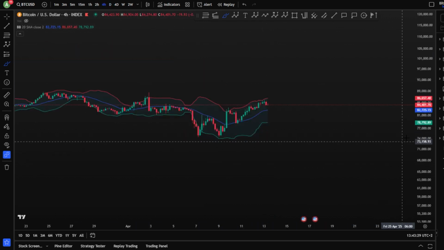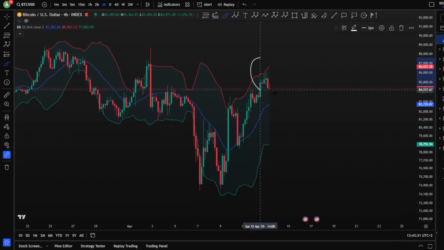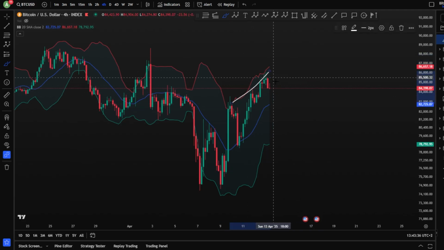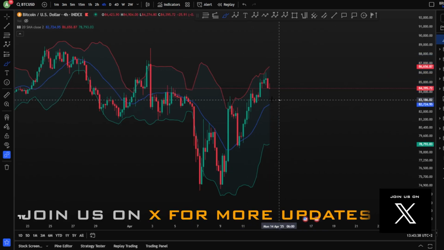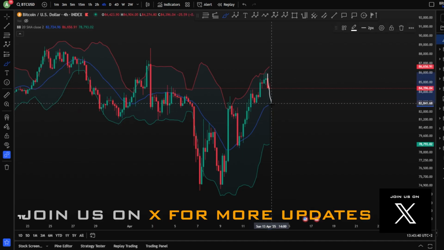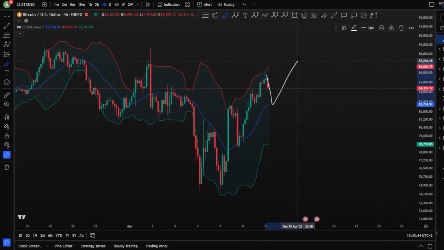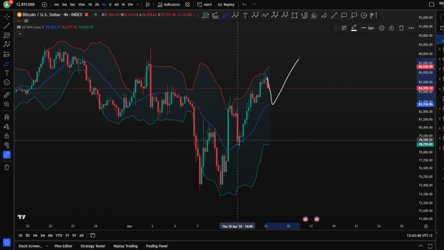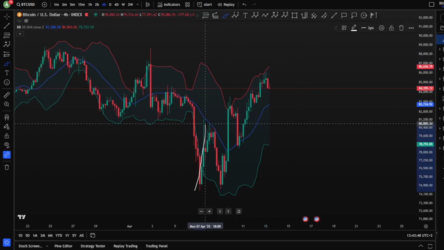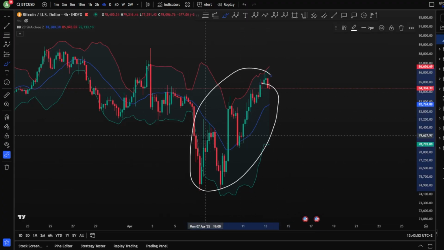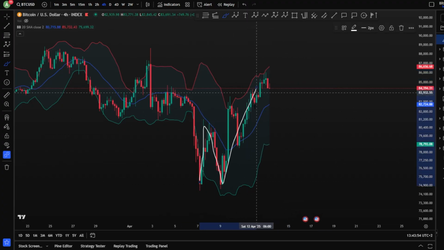If we look at the 4-hour chart here, you can see that you are on the red Bollinger Band here at the top, and you're moving toward the downside, toward the blue zone. And potentially we're going to have an A, B, and a C, or even continuation toward the upside as a 4 and a 5. Nobody knows, meaning 1, 2, and then 3, 4, and a 5. However, low possibility based on Elliott wave, because this doesn't look like an impulse.